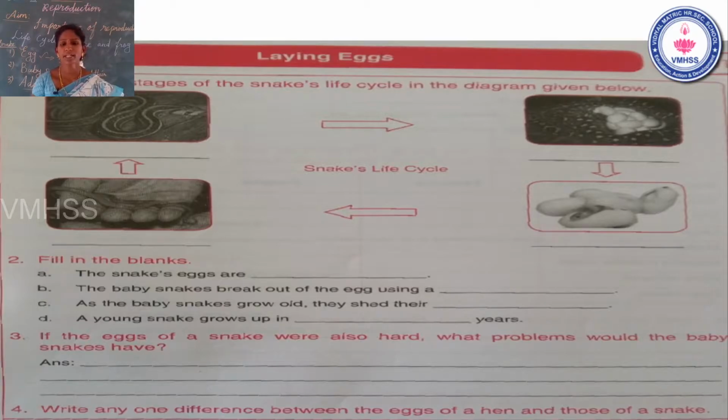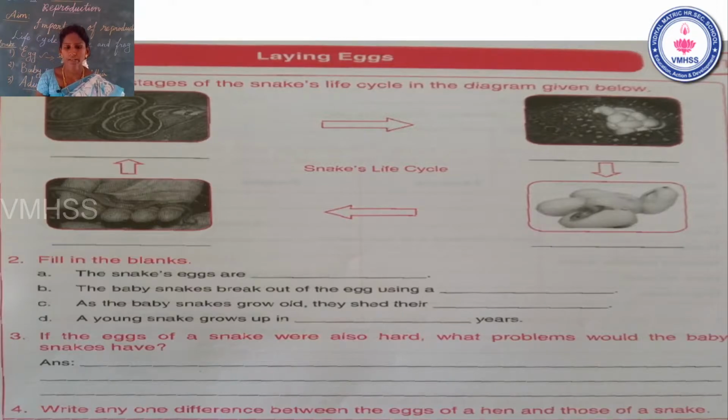Come to question B. The baby snakes break out of the egg using a dash. Guess the answer. Yes, the baby snake comes out using a special egg tooth. Using the egg tooth, the small baby snake comes out of the egg. So the answer is special egg tooth. The baby snakes break out of the egg using a special egg tooth.